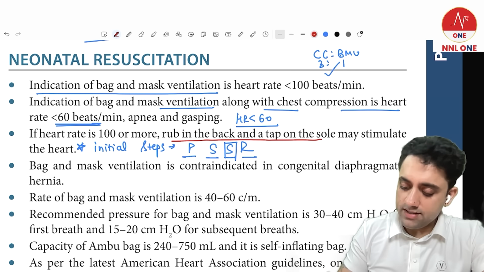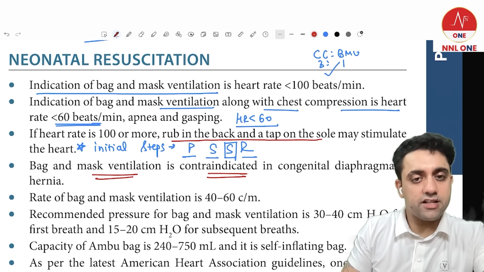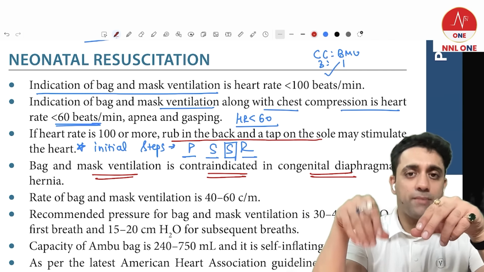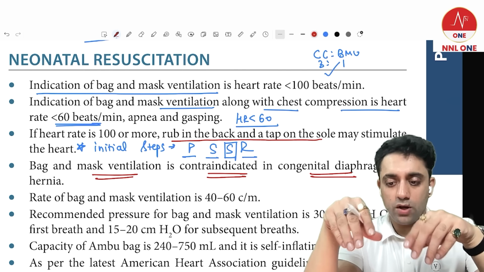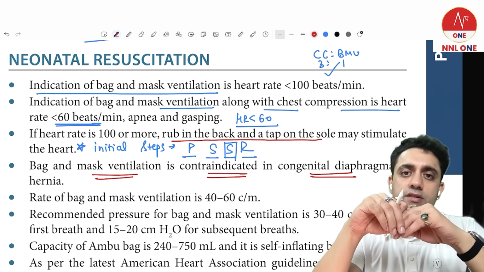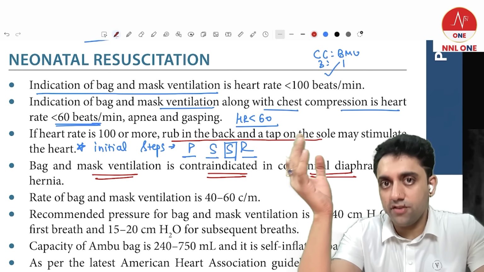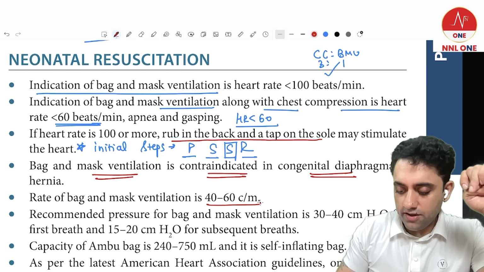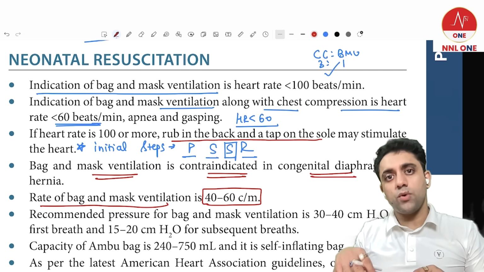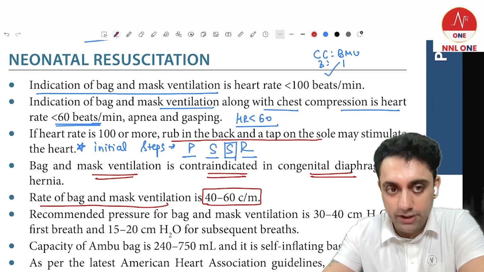What is the absolute contraindication of bag and mask ventilation? The answer is congenital diaphragmatic hernia. If you're doing bag and mask on a baby, 1 2 push, 1 2 push, for how long do you do bag and mask? If I ask you a simple question, what is the normal respiratory rate of a newborn? The normal respiratory rate of a newborn is 40 to 60 per minute. So that much only, you will be doing bag and mask.